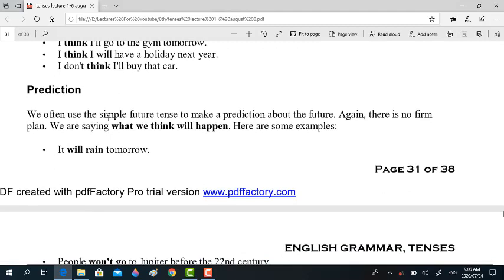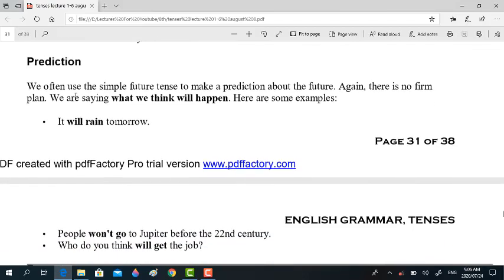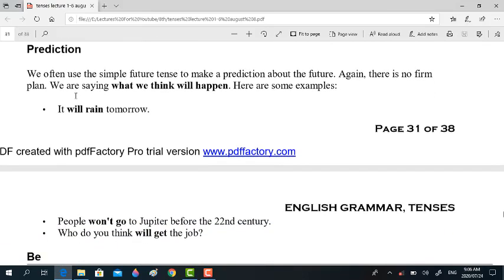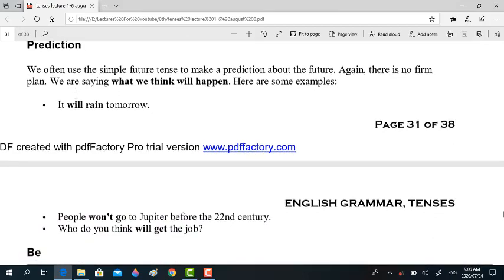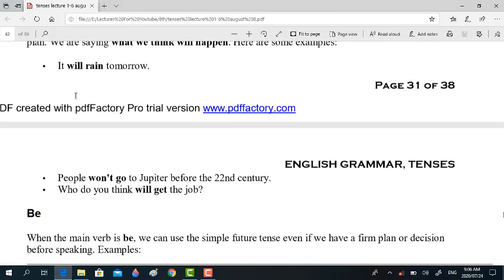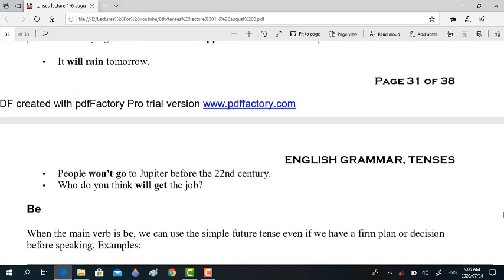Prediction. The other use of this tense is prediction. We often use the simple future tense to make predictions about the future. Again, there is no firm plan. We are saying what we think will happen. Here are some examples. It will rain tomorrow. It is prediction, it is forecast. People won't go to Jupiter before the 22nd century, right? Who do you think will get the job?